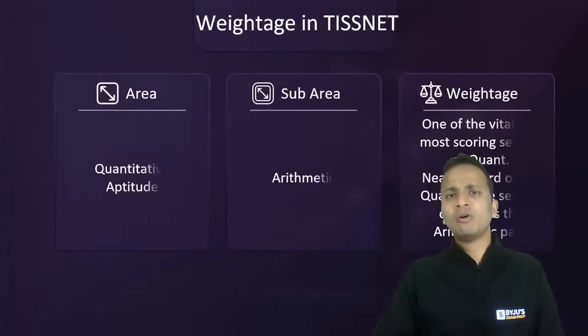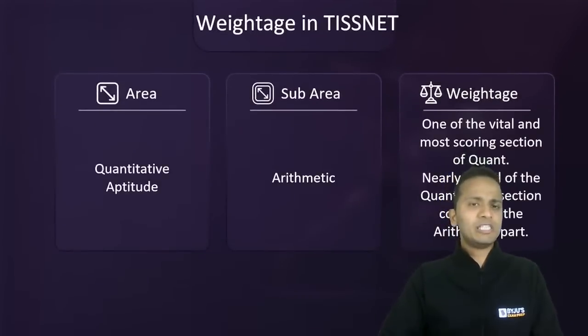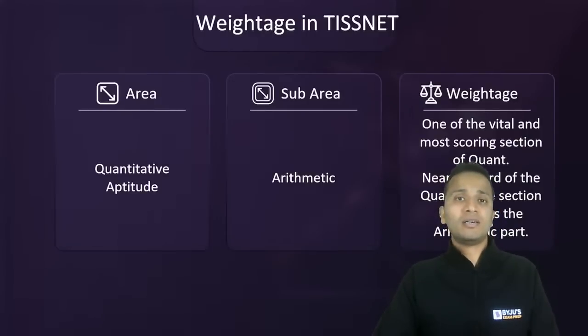Now, first of all, talking about the weightage in TISSNET. So obviously, this is quantitative aptitude and the sub area is arithmetic. All of you would know this, I don't need to tell you that this is one of the most important areas as well as one of the most scoring areas in the mathematics section. All the topics, all the chapters in arithmetic are very easy. I have seen a lot of students, even after just preparing arithmetic properly, ace a lot of examinations. But I will not recommend this.